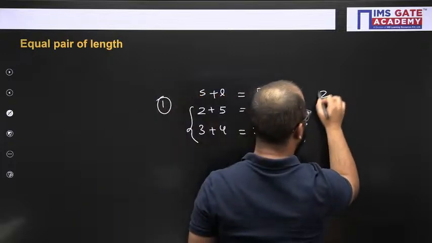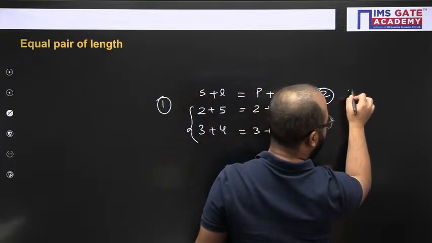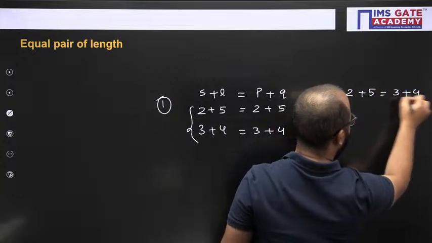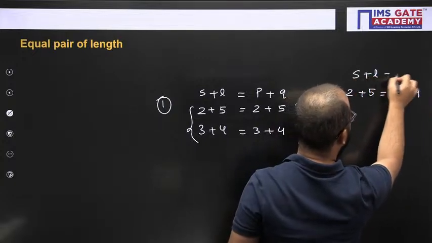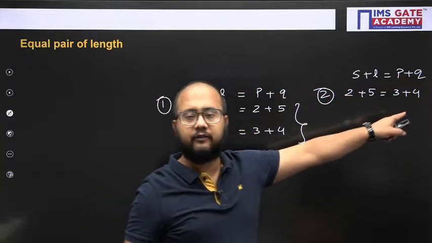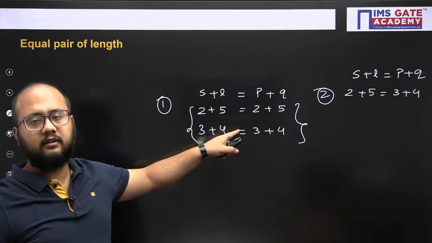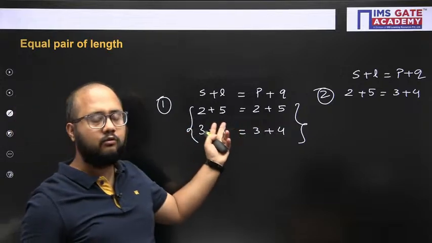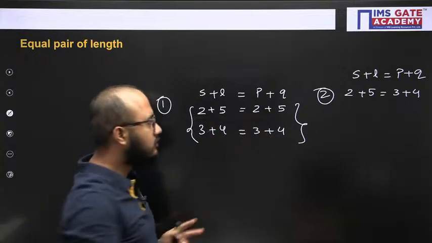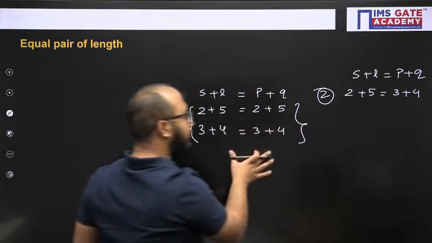Another case was the one we have just now discussed, 2 plus 5, 3 plus 4. Here also smallest plus longest is P plus Q, fine, no issue. But all link lengths are different. Here we have an equal pair. So this is a separate case.